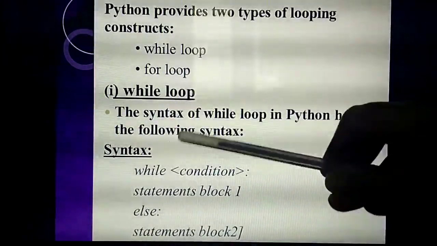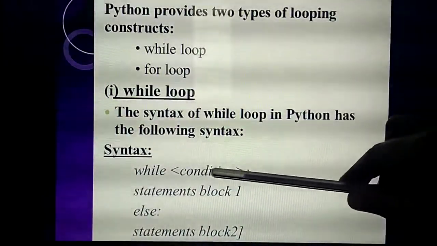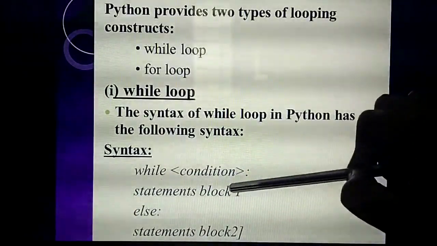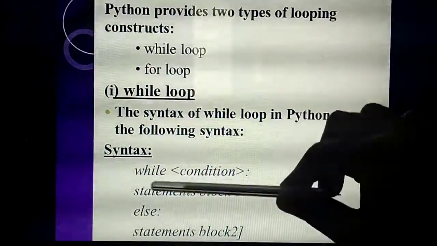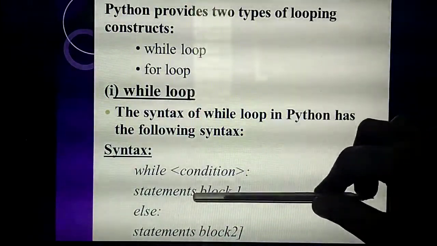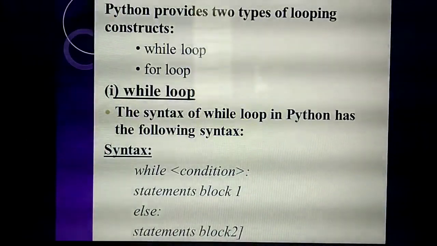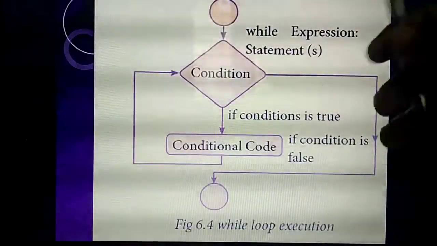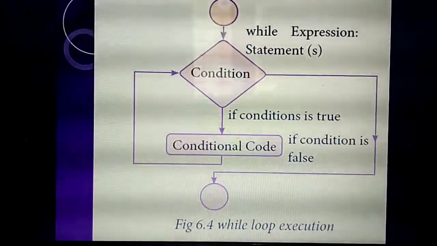So first, while condition, first line. While condition, first line, it will check the condition. Then the first block will execute, statement block 1. Else, statement block 2. If the condition is true, the first block will execute, else the statement block 2. Understand? So listen, next the block diagram.